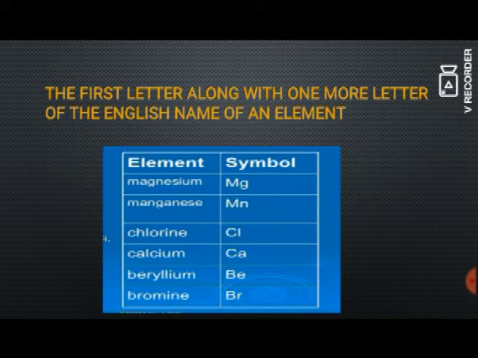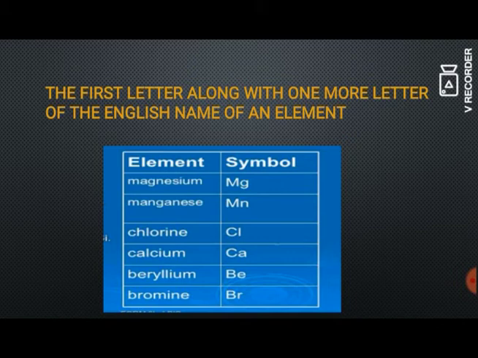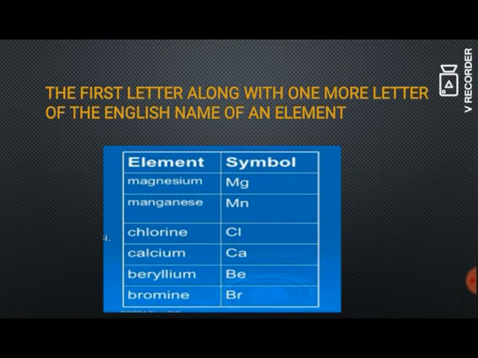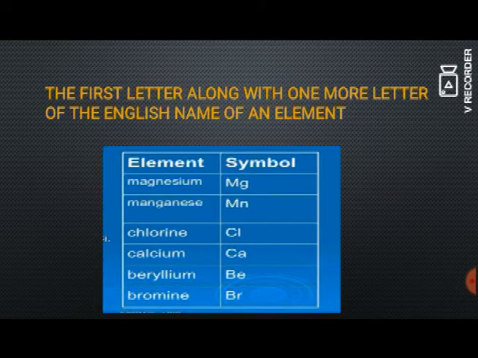Similarly for chlorine and calcium, for chlorine the symbol is Cl and for calcium it is Ca. For beryllium, Be, and for bromine, Br. So this is the second way of giving symbols for elements.